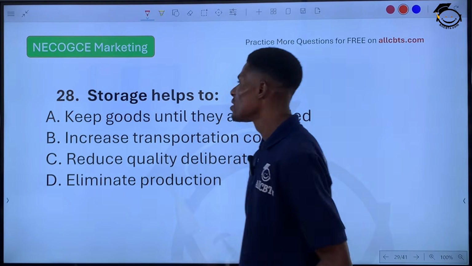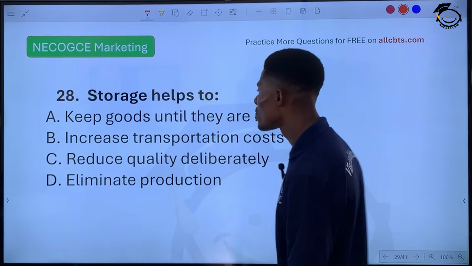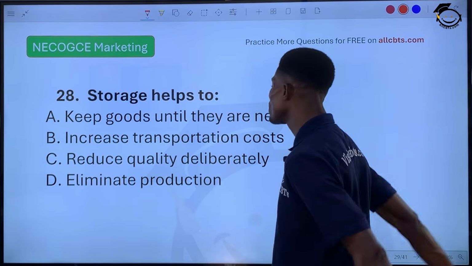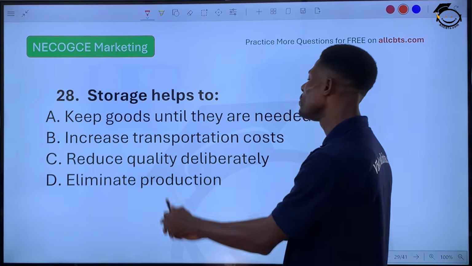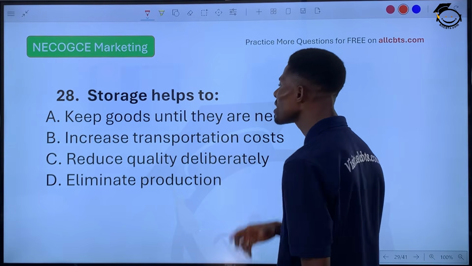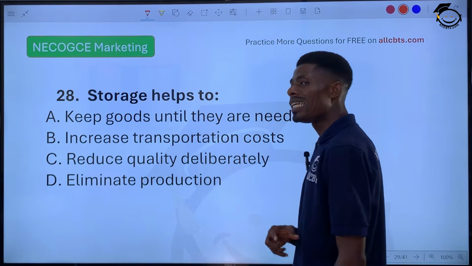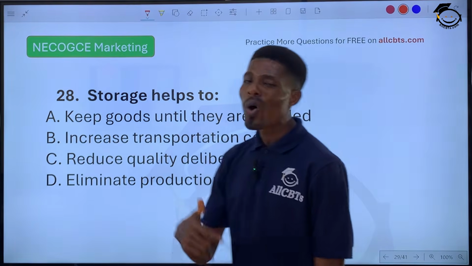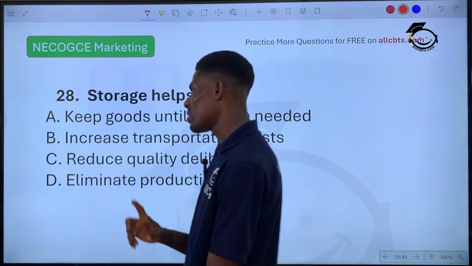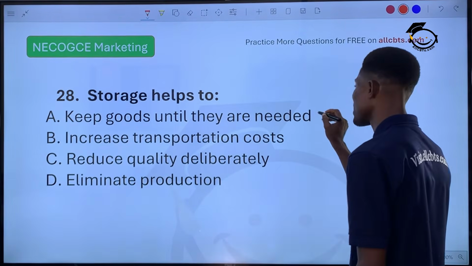Question 28. Storage helps to what? Is it to increase transportation costs? No. Reduce quality deliberately? No. Eliminate production? No. Why are they not the answers? Because storage talks about keeping goods in the storehouse or warehouse until they are needed. Until they are needed. Very important. Until they are needed. So that's the answer. The answer is option A.